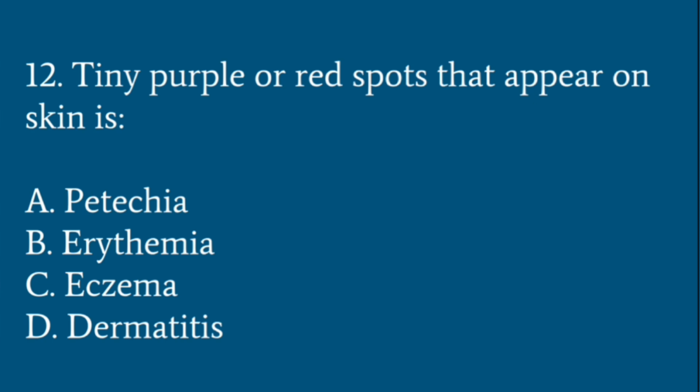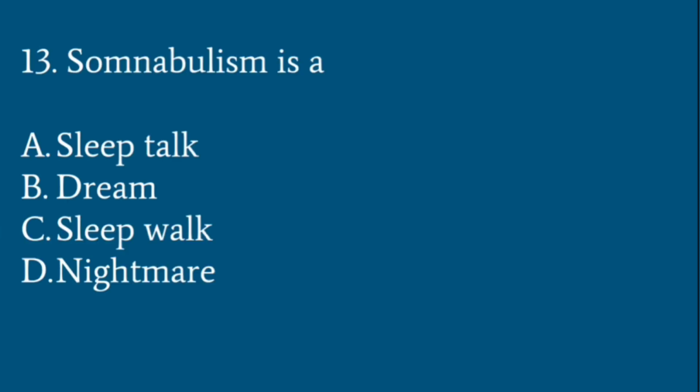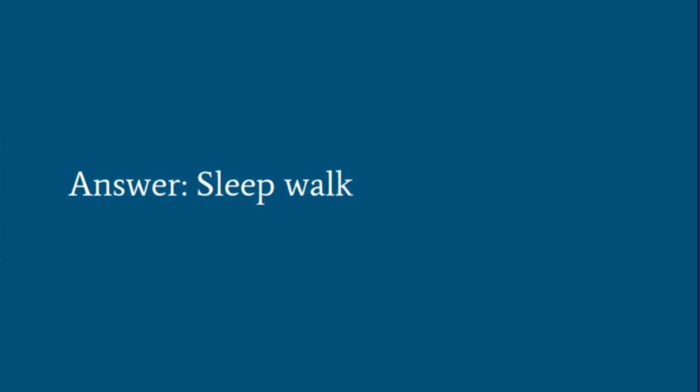Tiny purple or red spots that appear on the skin, what is it called? Petechiae, erythema, eczema, dermatitis. See, answer is petechiae. Somnambulism is sleepwalk, sleep talk, dream or nightmare. See, the answer is sleepwalk.